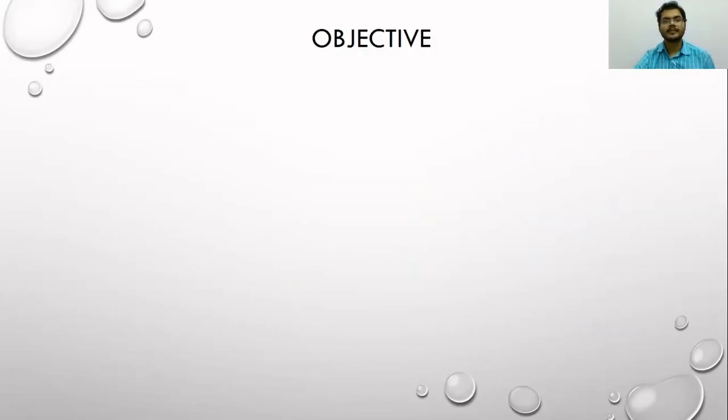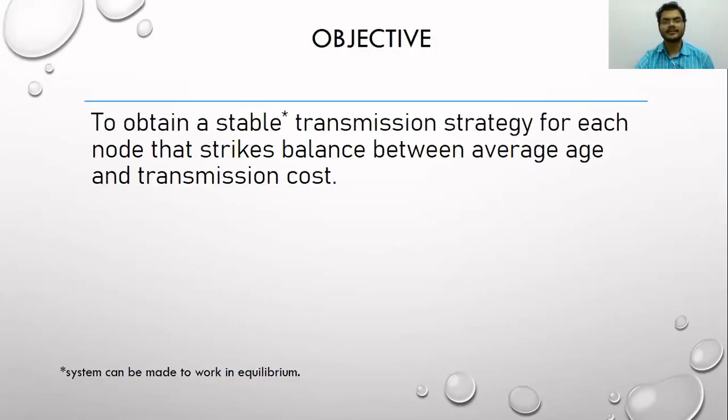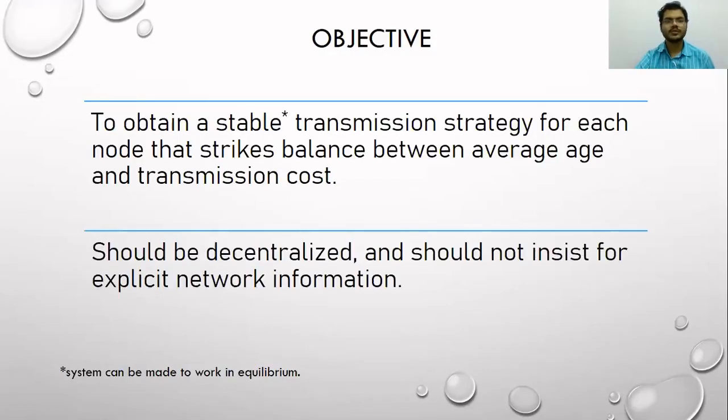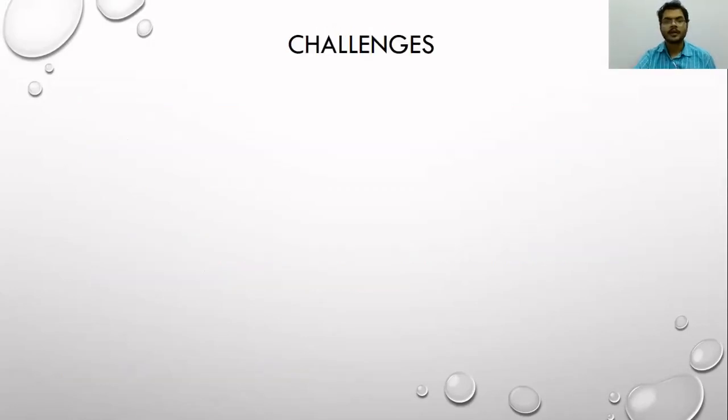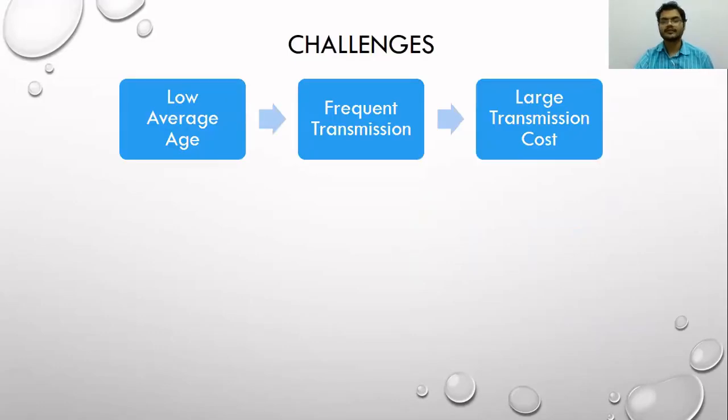Now for this system, the objective is to obtain a stable transmission strategy for each node that strikes a balance between average age and average transmission cost. With the term stable here, we mean that the system should be able to work in equilibrium. That is, neither the average transmission cost nor the average age grows unboundedly for any of the nodes. Also, the strategy should work under a decentralized topology, and it should not insist on explicit network information because it may not be known.